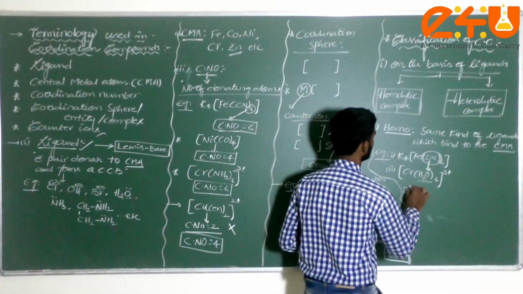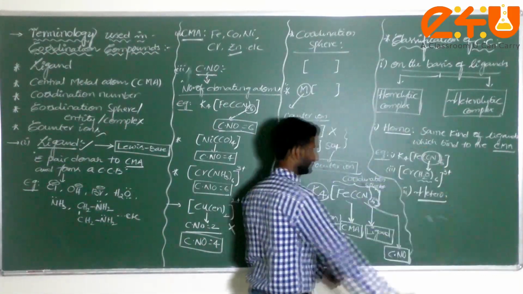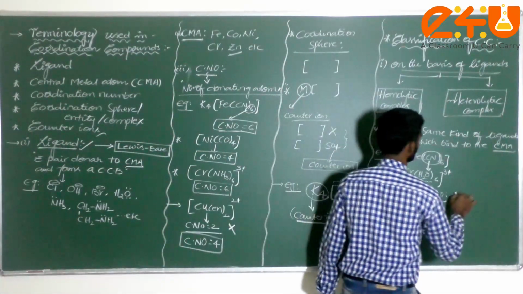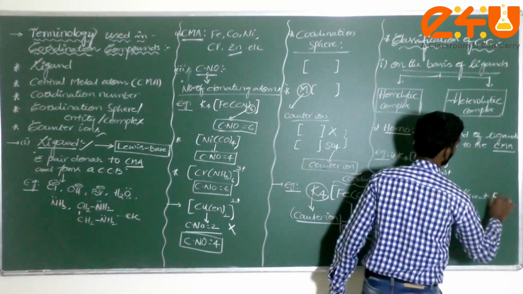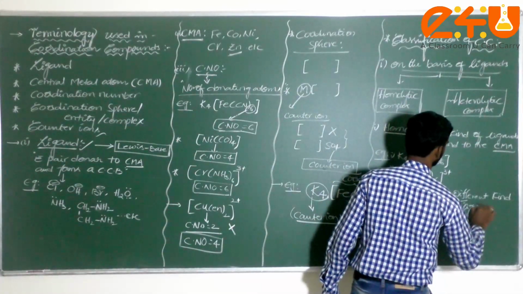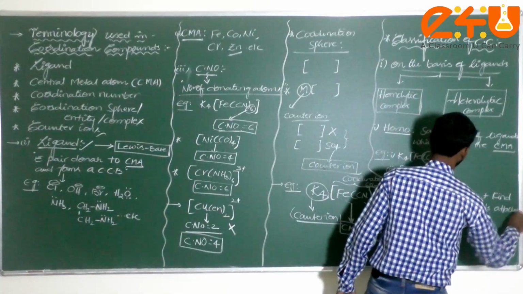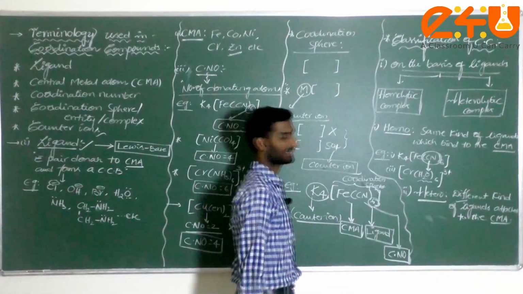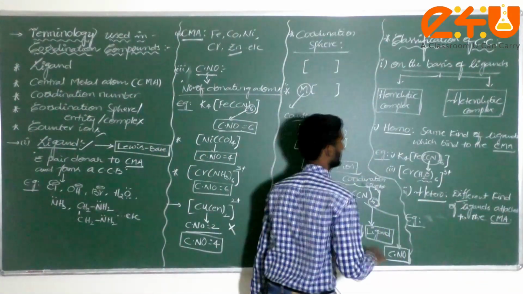Next, the second one, dear student, is called a heteroleptic complex. Here, what is there, dear student? Different kinds of ligands attached to the central metal atom, which is called a heteroleptic complex. Now can you give an example, dear students? Yes, you can take it here.